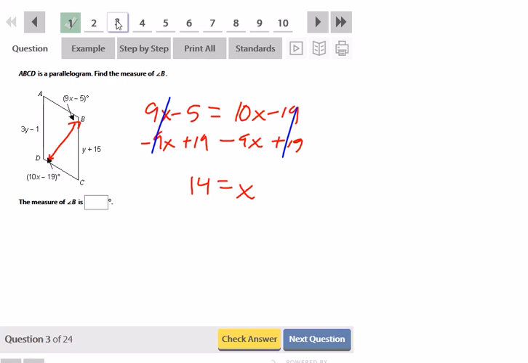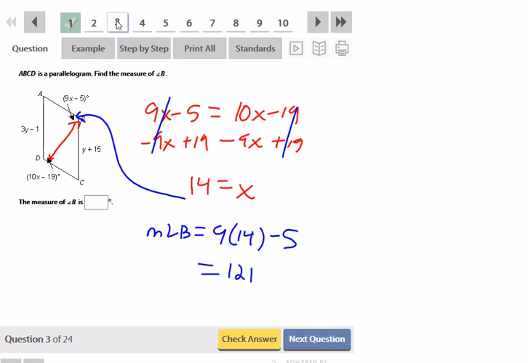So that's what x is, but we want to know what angle B is. So the measure of angle B is equal to 9 times 14, minus 5. 9 times 14 is 126. Minus 5 is 121.